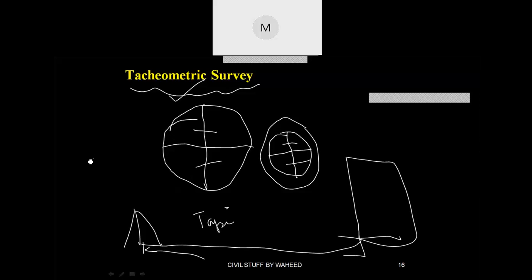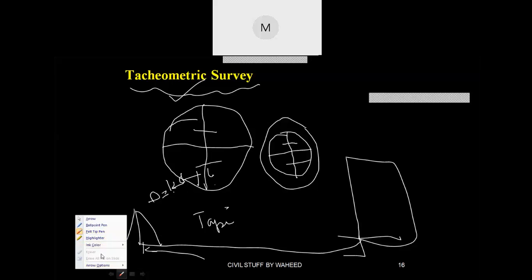There is one formula, D equals Ks plus C, where S is the staff intercept and K and C are multiplying constants. All these are not important now because you are going to learn about them in your third semester.